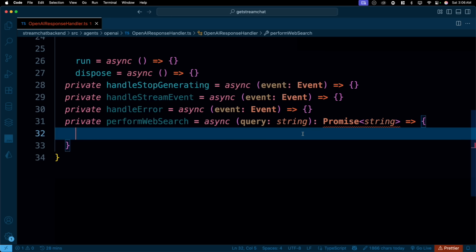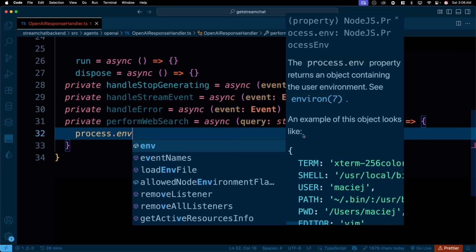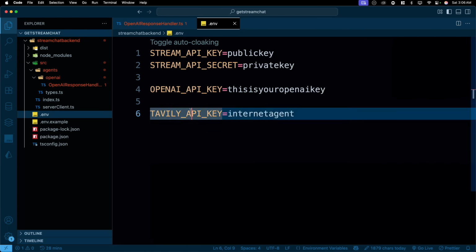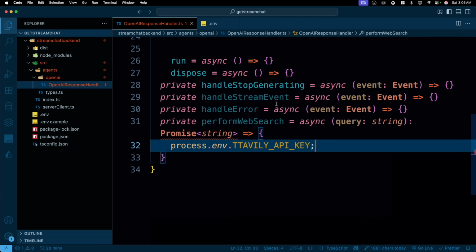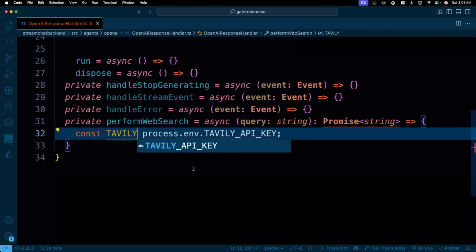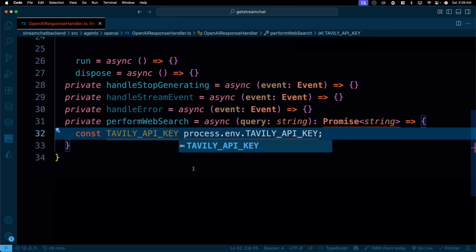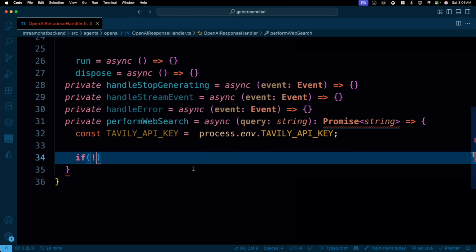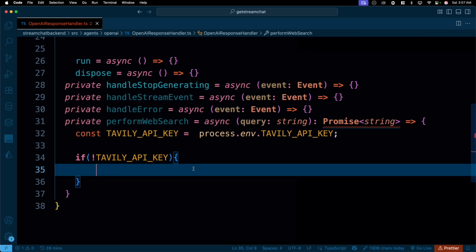The step one is to grab the key. So I'll just go ahead and say process.env. No suggestion. So I have to grab it. Without this key, it doesn't work. So I'll just go ahead and close this. There we go. There's an extra T, I know. There we go. Let's go ahead and keep this in a variable. And we are going to call this one Tavily API key. There we go. Now you have the key. If you don't have the key, what will happen? We'll take care of that scenario first. If we don't have this key, then we are going to go ahead and throw an error.